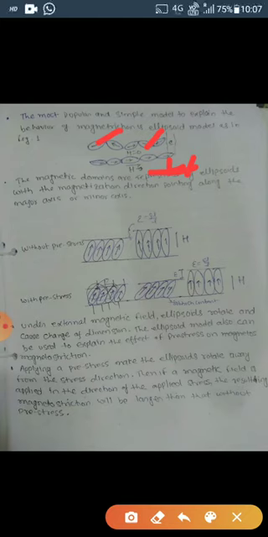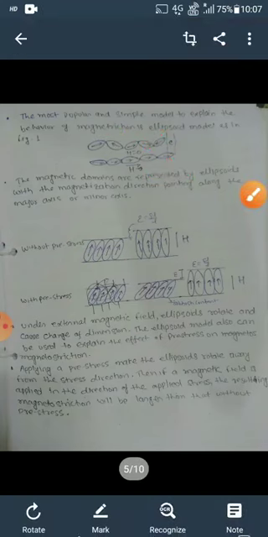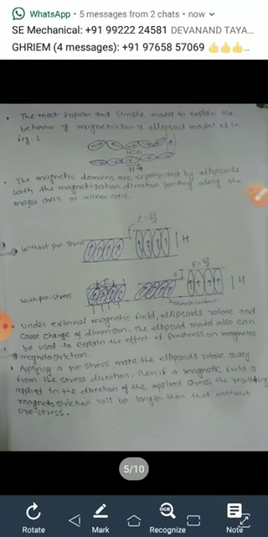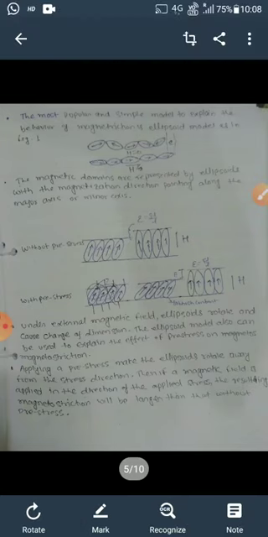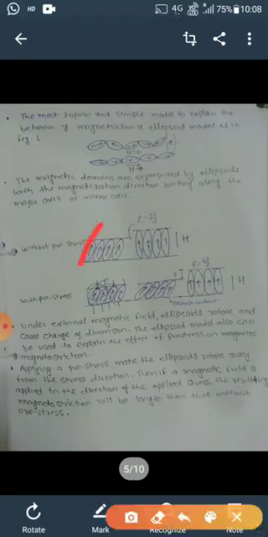The magnetic domains are represented by ellipsoids with the magnetization direction pointing along the major axis and minor axis. You can see here the major and minor axis. Here I consider without pre-stress and with pre-stress, with pre-stress on both sides.